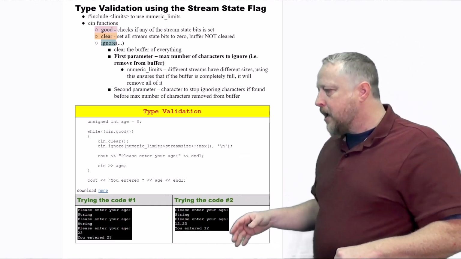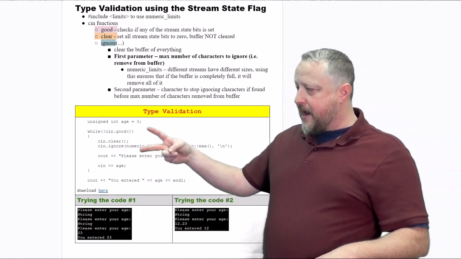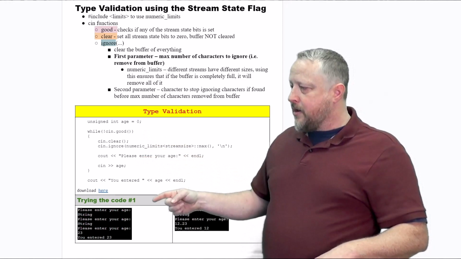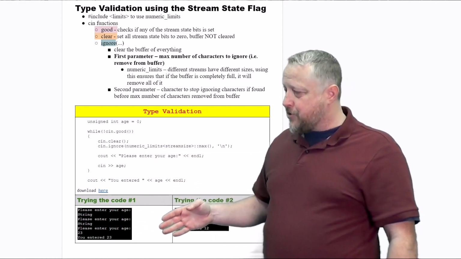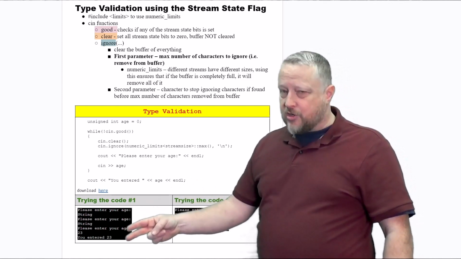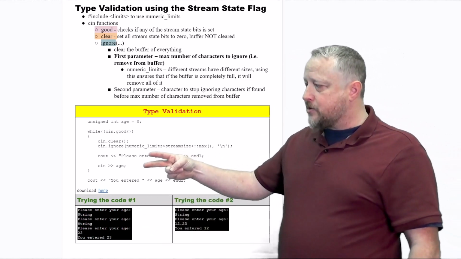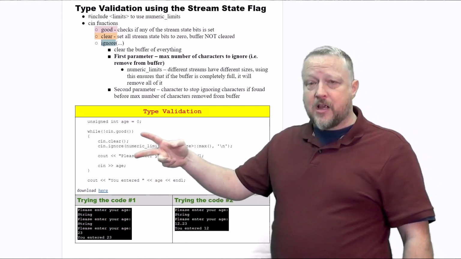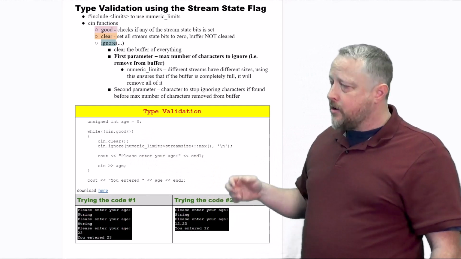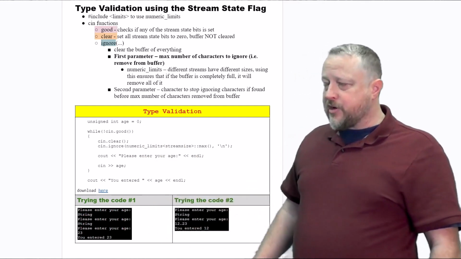But anyway, I'm trying out the code, and you'll notice that I am using a while loop on this one. Every time I'm trying to mess with it, I'm putting in a string instead of an integer, then it goes ahead and just goes back into the loop and asks again. Now, by the way, it only asks once. Okay, that's the nice part. Enter your age and cin, and that's because we're using a while loop on that one. A do while loop would be slightly different. But anyway, you'll notice that we end up just fine.